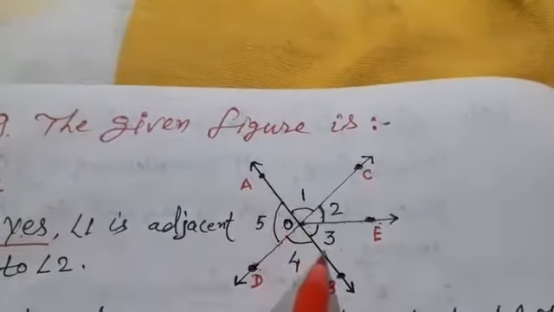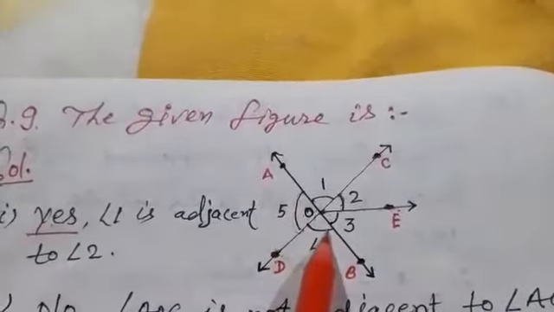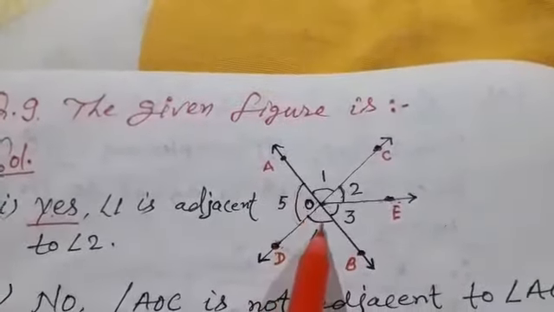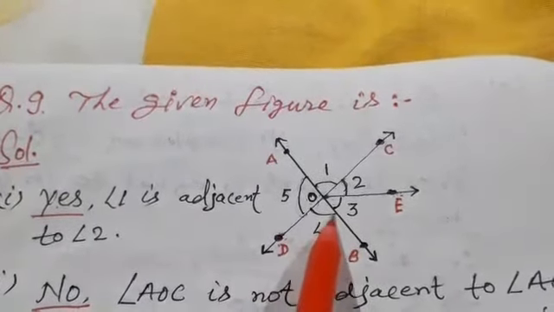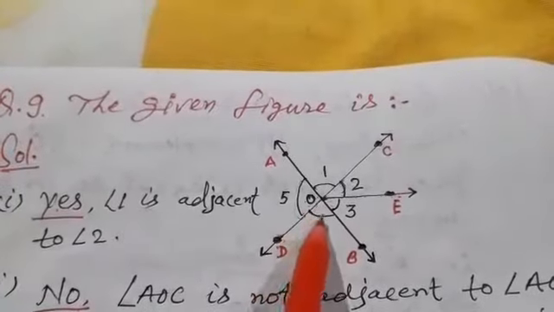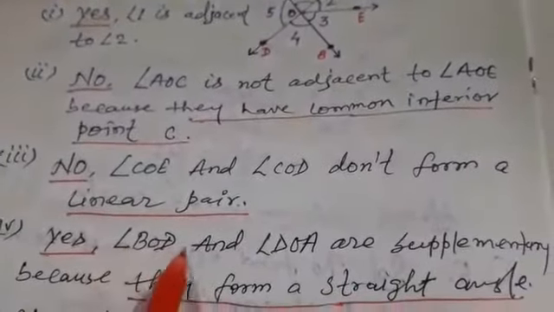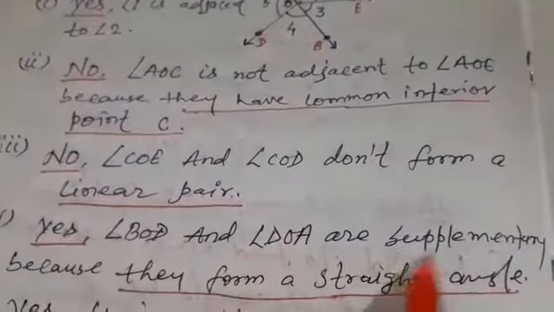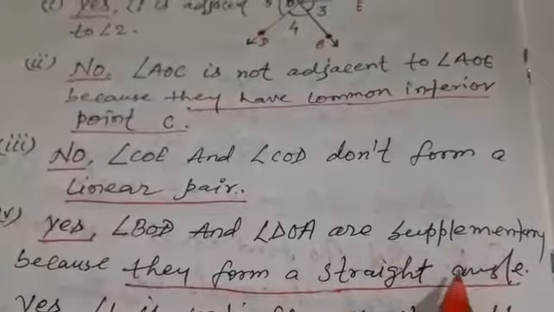It is a straight line, and as we know, on a straight line a straight angle is formed and the value of a straight angle is 180 degrees. So the sum of angle 4 and angle 5 becomes 180 degrees, and the answer is yes. Angle BOD and angle DOA are supplementary because they form a straight angle.